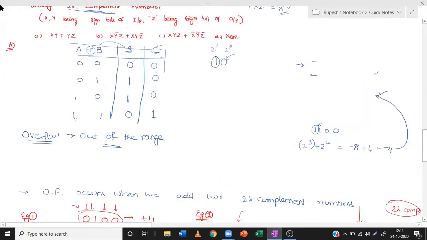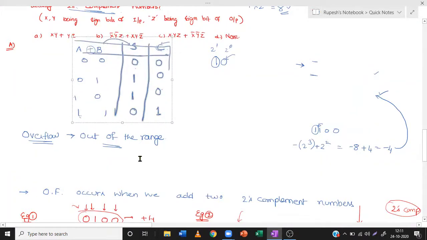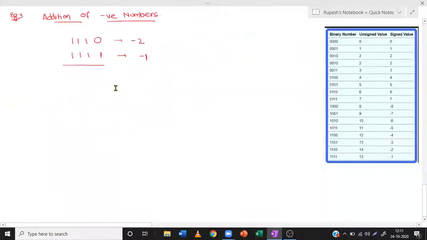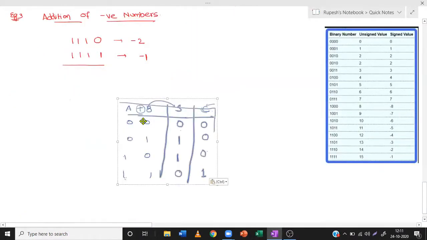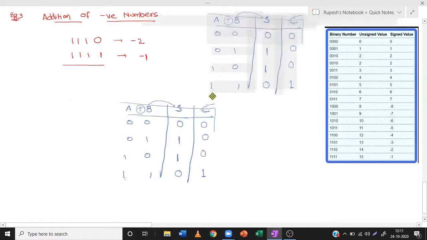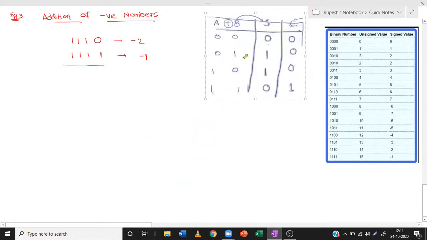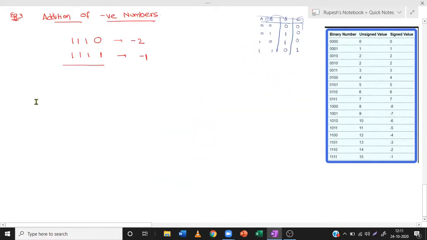Let us copy this table, for those of you who don't know the simple 2-bit addition. Yeah, let us use it here.